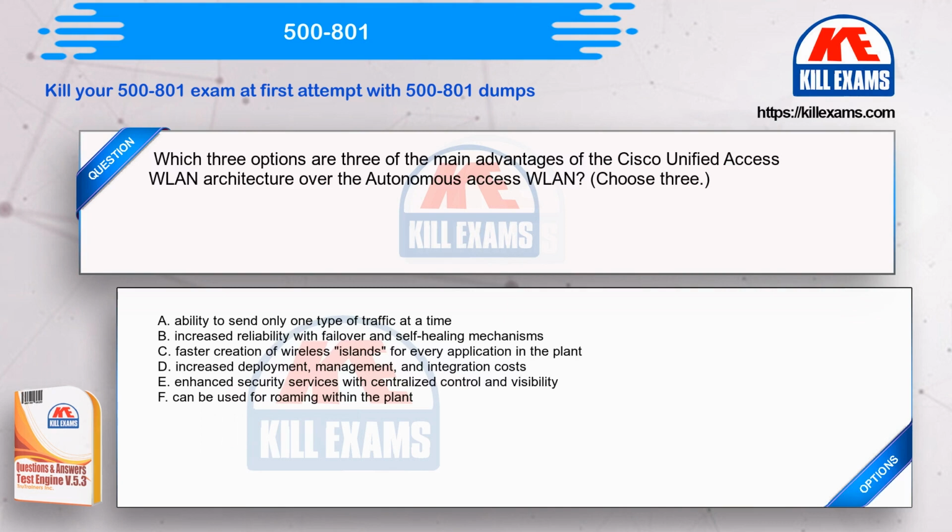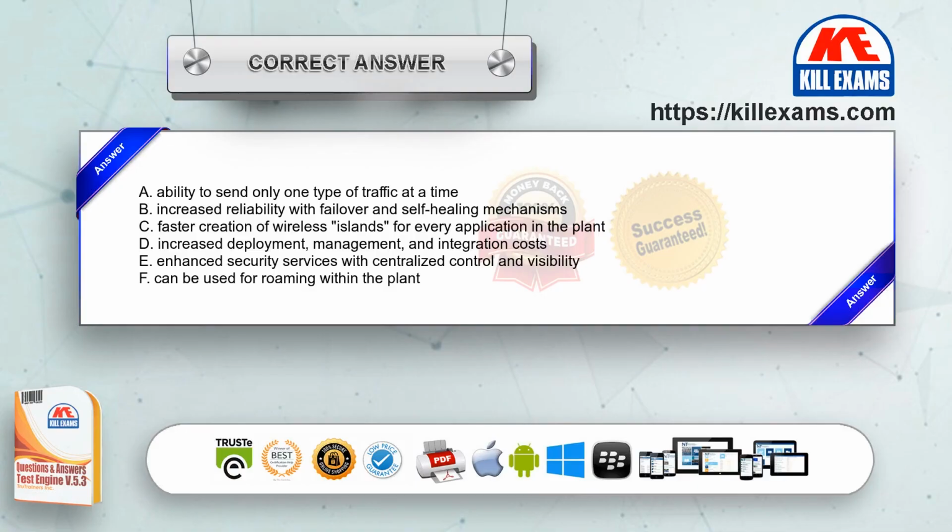Option D. Increased deployment, management, and integration costs. Option E. Enhanced security services with centralized control and visibility. Option F. Can be used for roaming within the plant. The correct answer is option B, E, F.